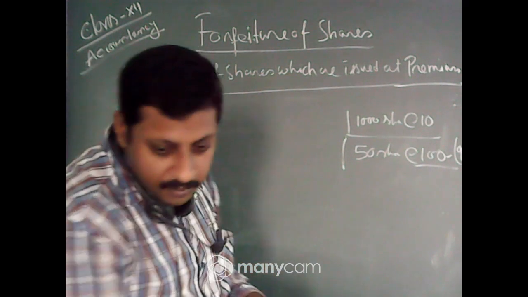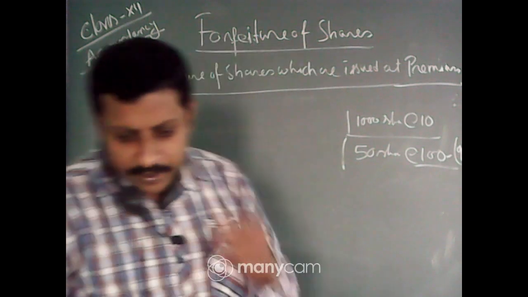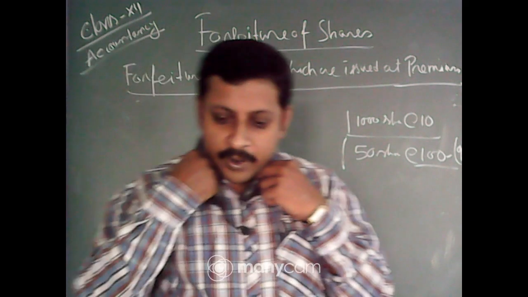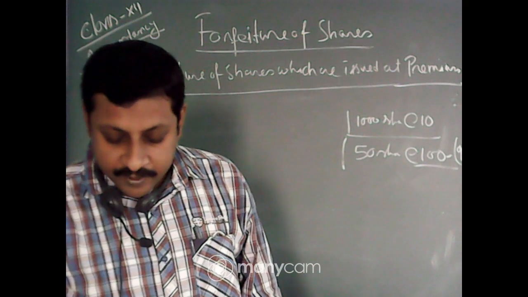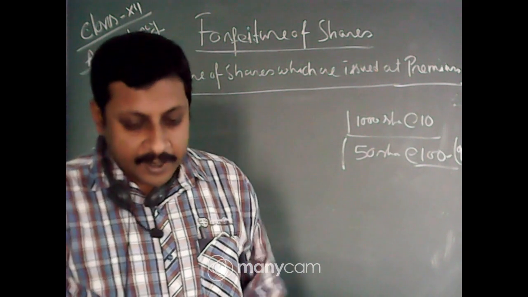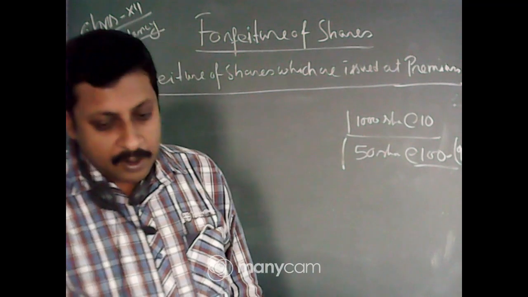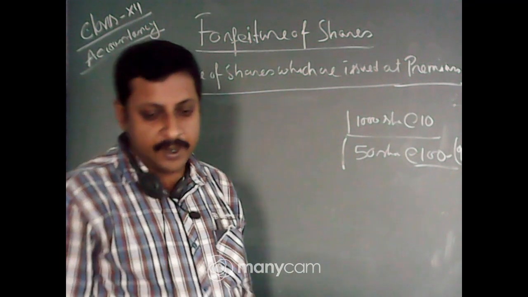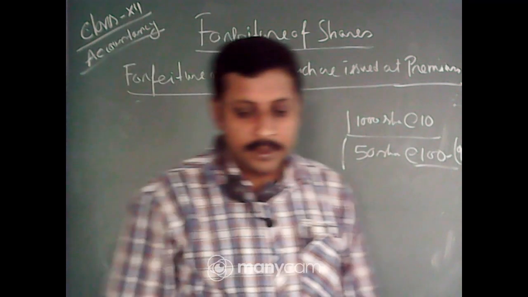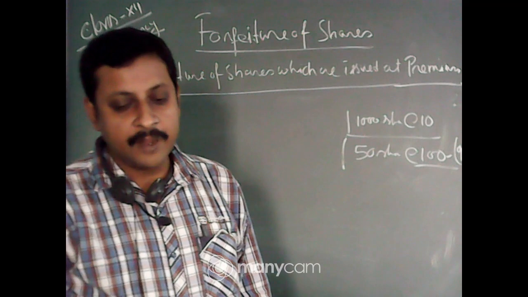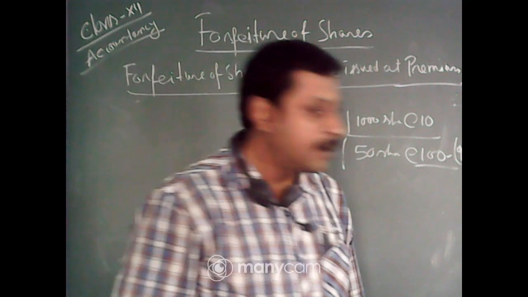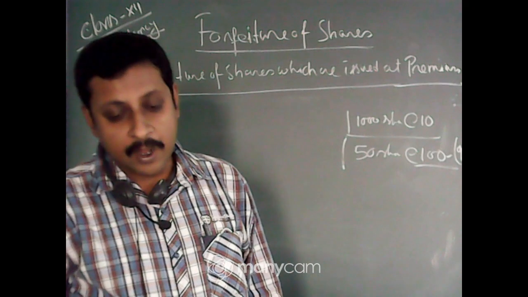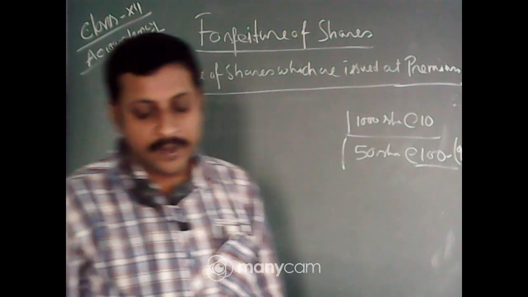Now a question has been asked: sir, what is the syllabus of accountancy for assessment 2? For assessment 2, the syllabus is whatever chapters we have already finished. From my part, we have finished the financial analysis of the company, that is the company's statements, balance sheet and profit and loss statement.